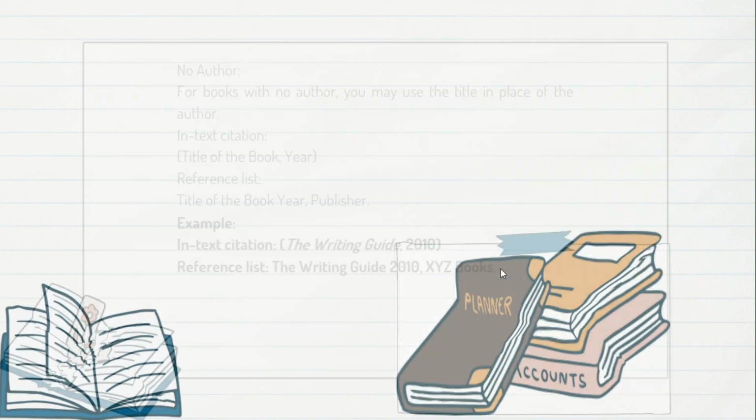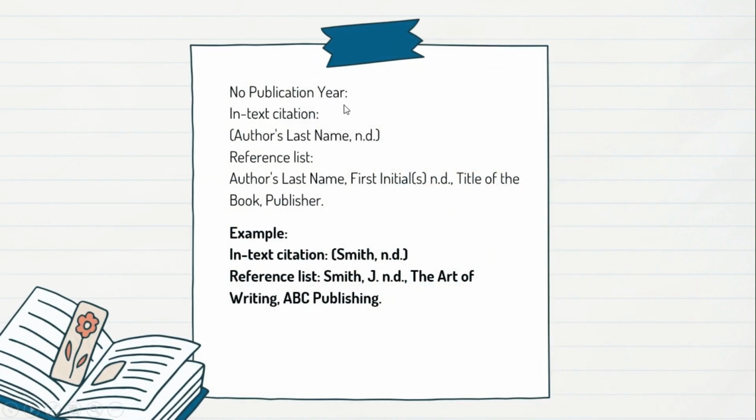There are also cases where no publication year is mentioned. In that case, for citation, you have to write author's last name, n.d. And for reference, use author's last name, first initials, n.d., title of the book, publisher. Example can help you in better understanding.